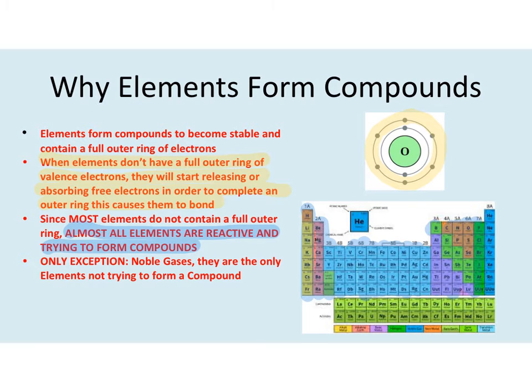It will start forming compounds. The exception is the last column, which I'm going to highlight in yellow. These are called the noble gases. They are the only elements that have a full outer ring, and they will not form compounds. Everything else is actively trying to form a compound. If you have a piece of carbon, it's going to start bonding with oxygen and form carbon dioxide. If you have a piece of lithium just sitting there, it's going to react with oxygen and form lithium oxide. These things are always trying to go back into their compound.